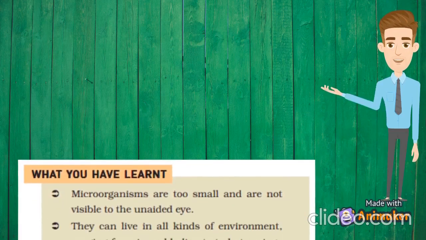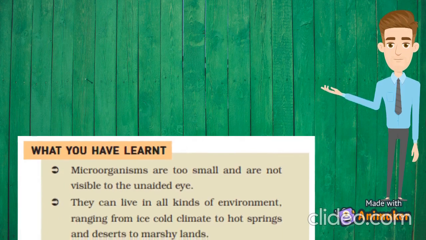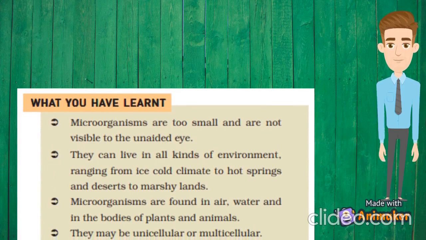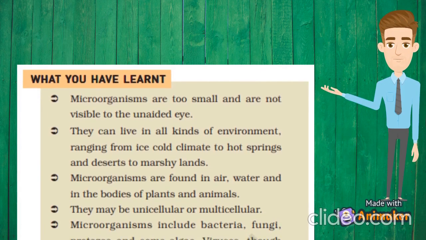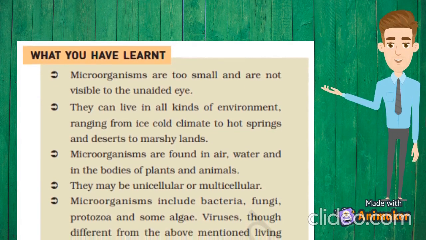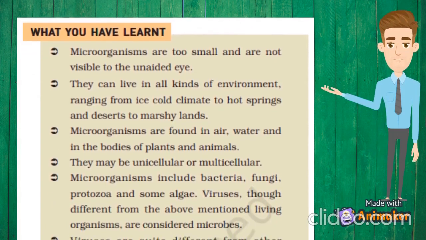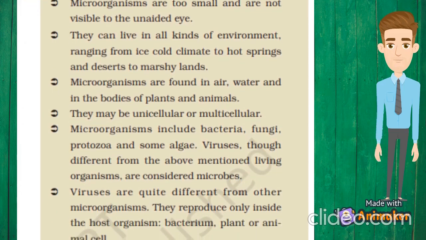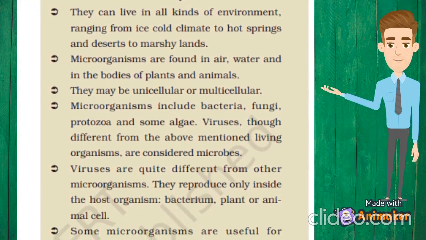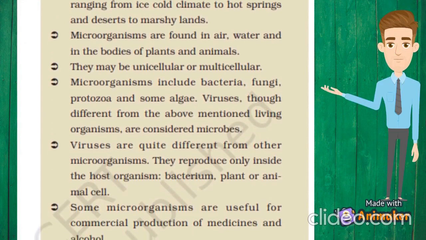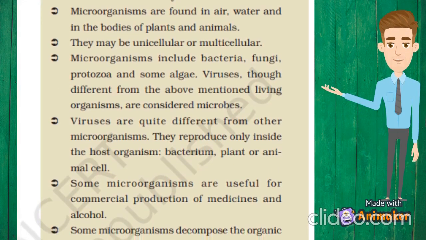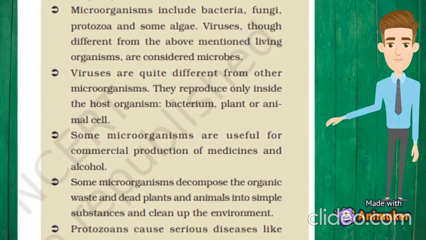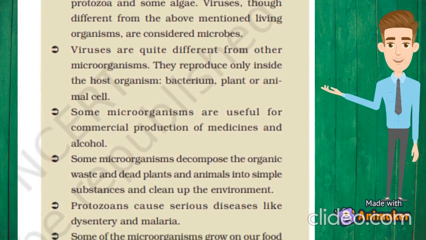Microorganisms are too small and are not visible to unaided eyes. They can live in all kinds of environments, ranging from ice-cold climates to hot springs and deserts to marshy lands. Microorganisms are found in the air, water, and in the bodies of plants and animals. They may be unicellular or multicellular. Microorganisms include bacteria, fungi, protozoa, and some algae. Viruses are quite different from other microorganisms. They reproduce only inside the host organism: a bacterium, plant, or animal cell.